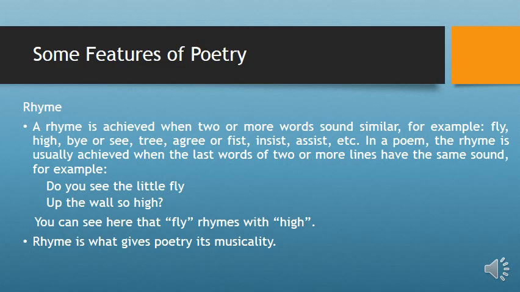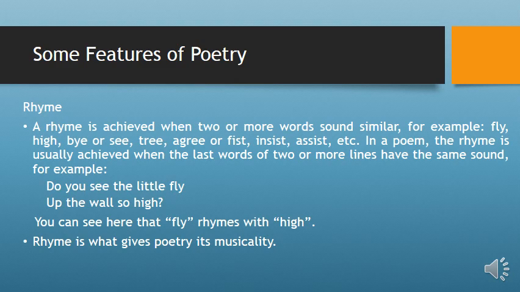Also in this example: do you see the little fly up the wall so high? Also in Twinkle Twinkle Little Star, you can see that there are about four words in different lines that have the same sound.